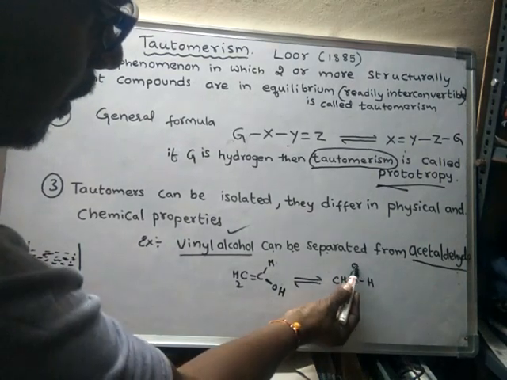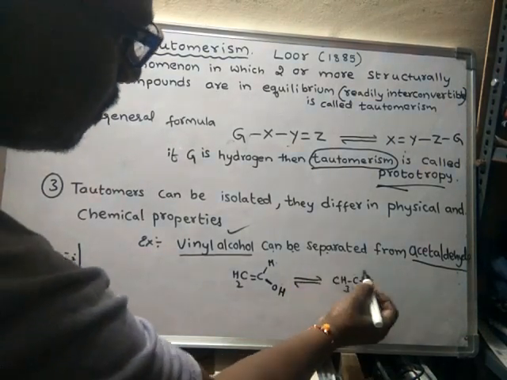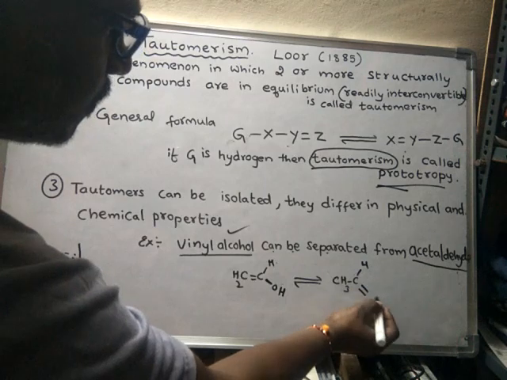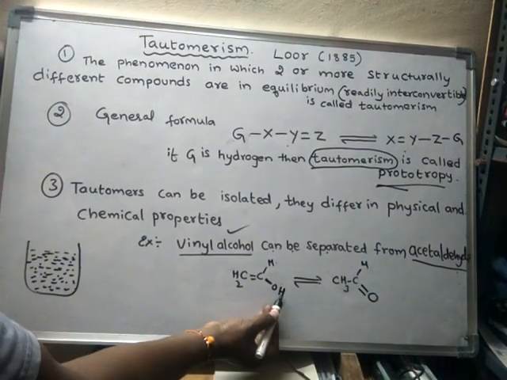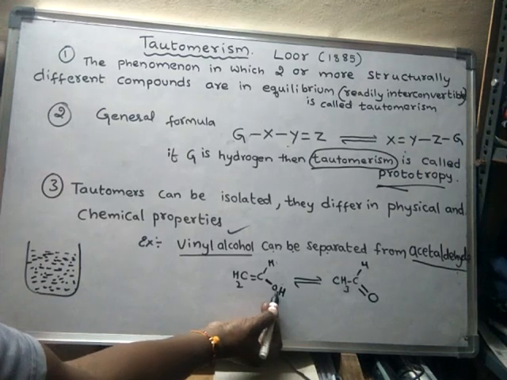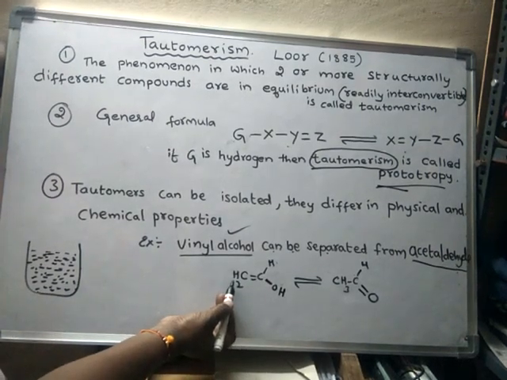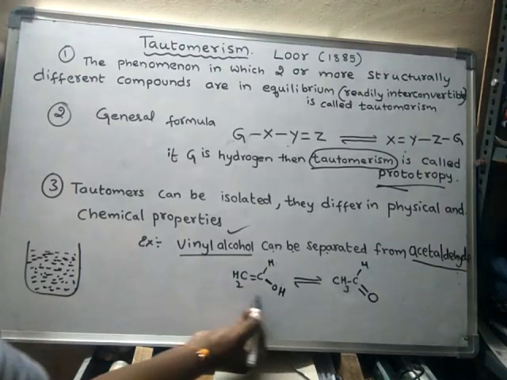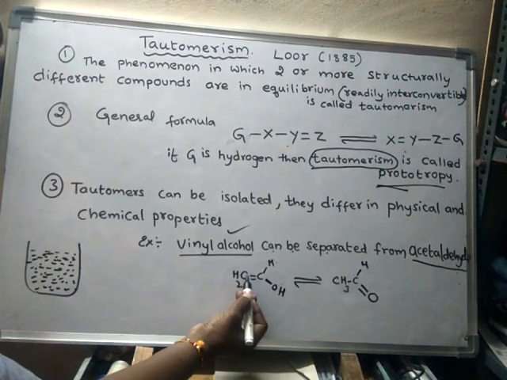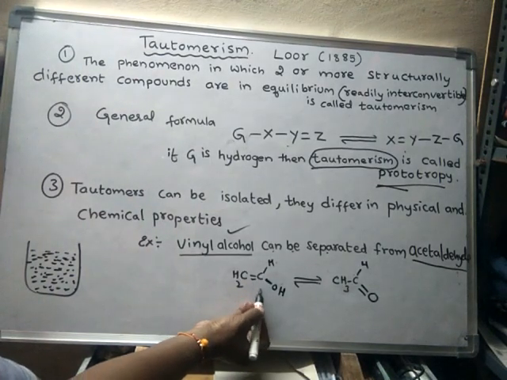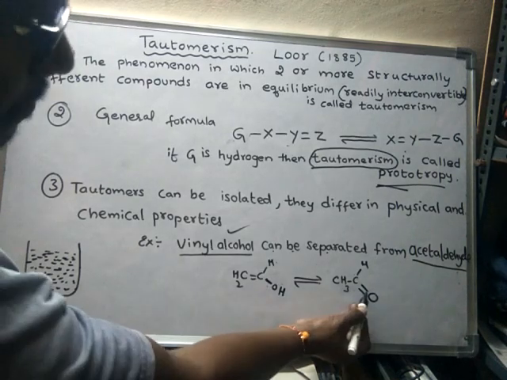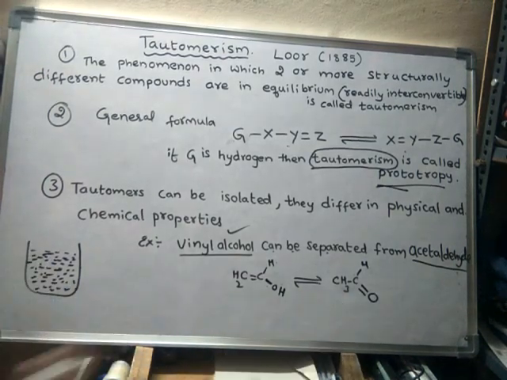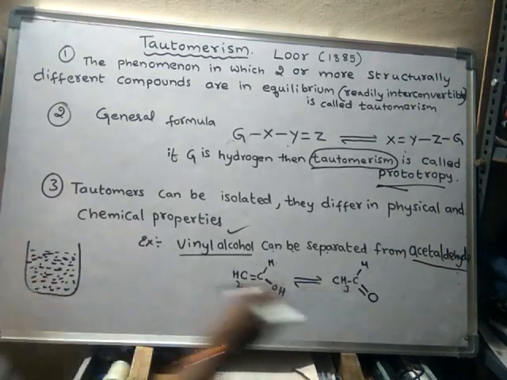In order to avoid confusion, I will draw it like this. The hydrogen attached to the oxygen is detached from oxygen and attached to carbon; it is migrated towards carbon. And the double bond which is present between the two carbons is shifted to between carbon and oxygen. So these two are said to be tautomers of each other. This is vinyl alcohol and this is acetaldehyde.